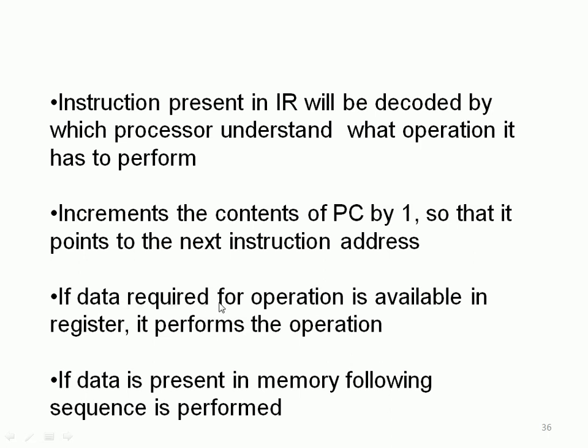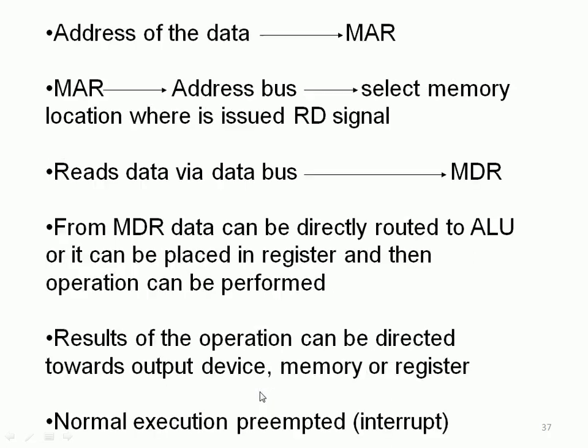If the data required for the operation is available in a register, it performs the operation. If the data is present in memory, then the following sequence applies. The address of the data goes to the MAR and the address bus, right? It selects the memory location, and the issued read signal reads the data via the data bus into the MDR. The MDR data can be directly routed to the ALU, where the IR's instruction is received. The result of the operation can be directed towards the output device, through the registers or some address.